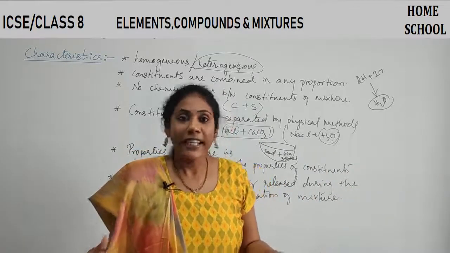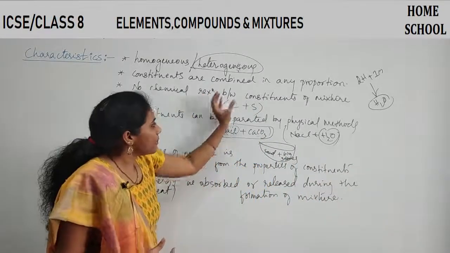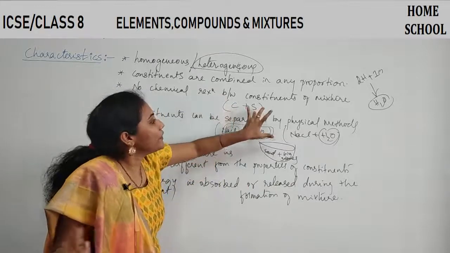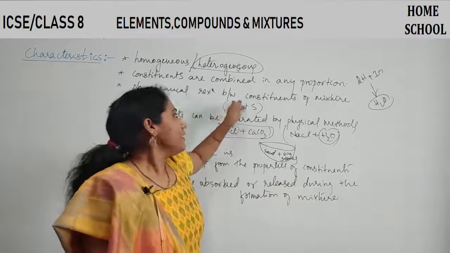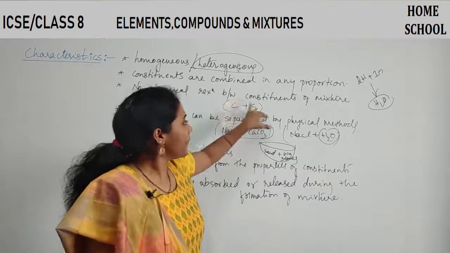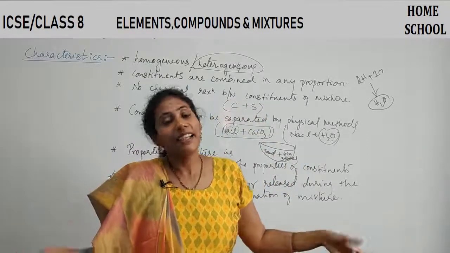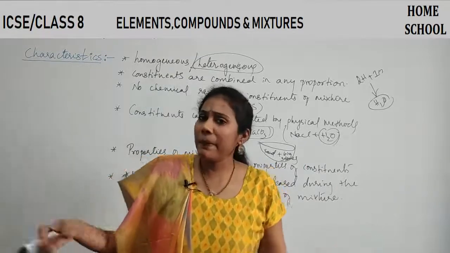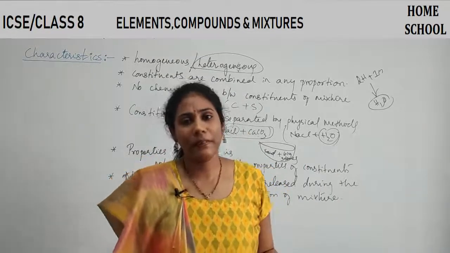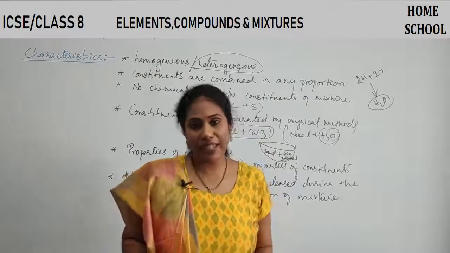It's not that two atoms of one element should combine with one atom of another element. However much of the element there may be, it can combine with another element easily in any ratio. They can combine in 2:1 ratio, they can combine in 5:1 ratio, anything. This is another point of difference.